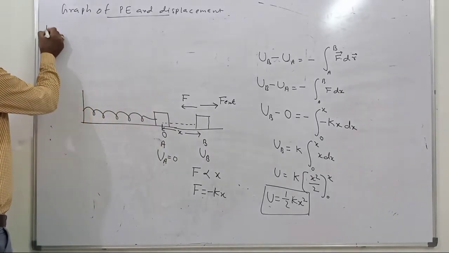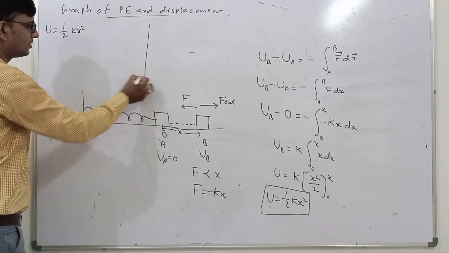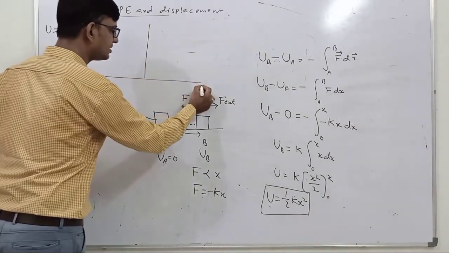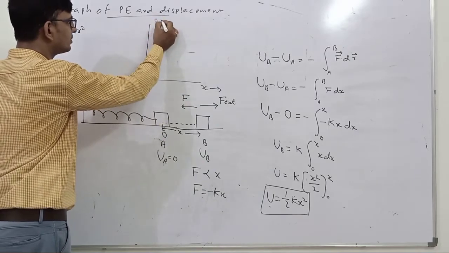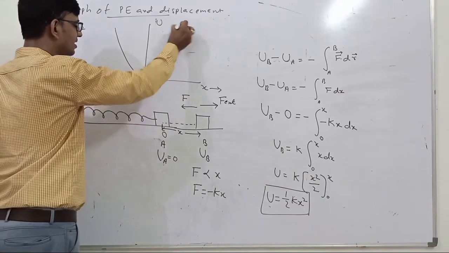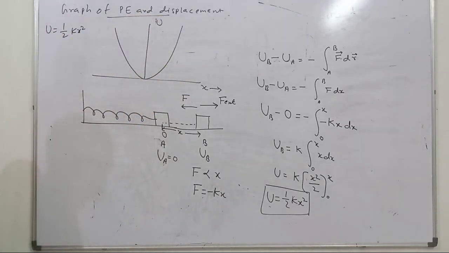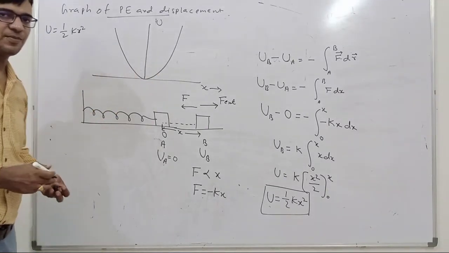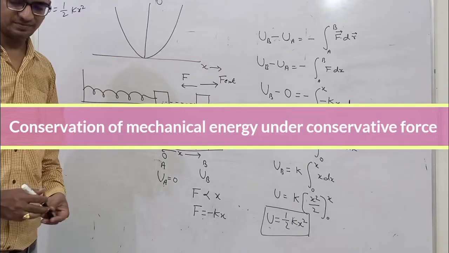From that formula, U is equal to half kx square. So this is the displacement x, this is the potential energy U. So that graph will be like a parabola. This is the graph of the variation of the potential energy with displacement for a spring system.